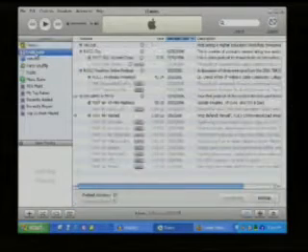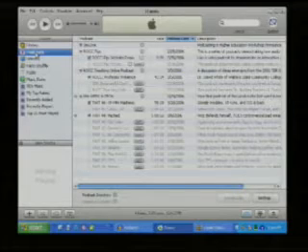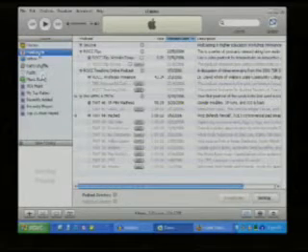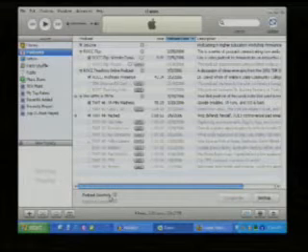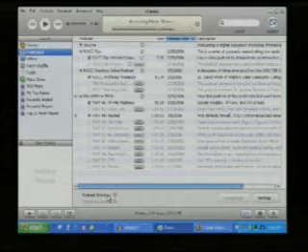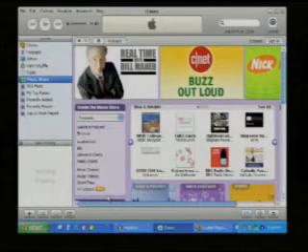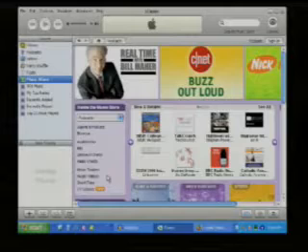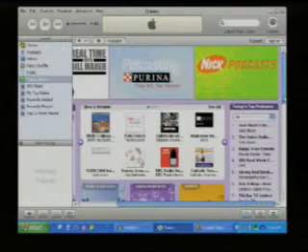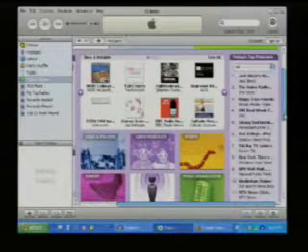In addition to these, which are where the podcasts go once you subscribe to them, if you want to see the big podcasting directory in iTunes, you can get to it by either going to the music store or, when you're in the podcast area, down at the bottom there's a podcast directory link, which will take you right to the iTunes Music Store and the podcasting page. You'll see they have the latest, newest podcasts on there. If you scroll to the right, these are the top 10 podcasts out there right now.